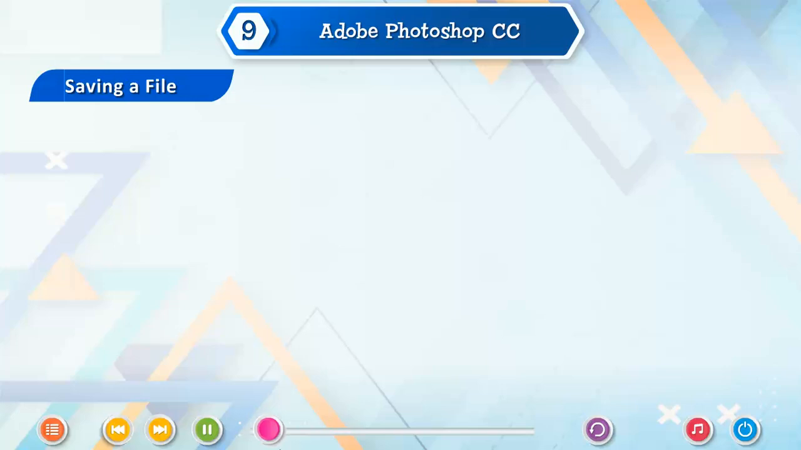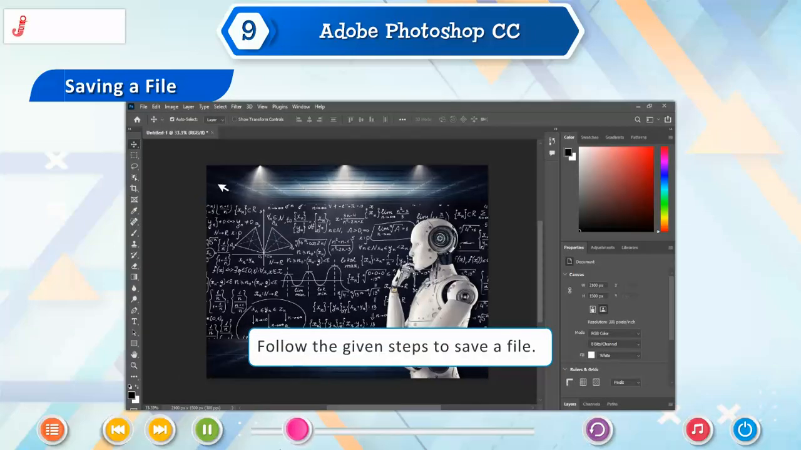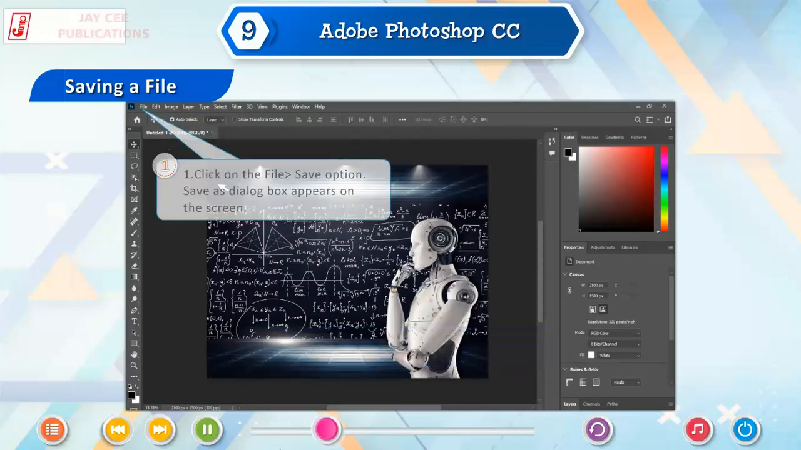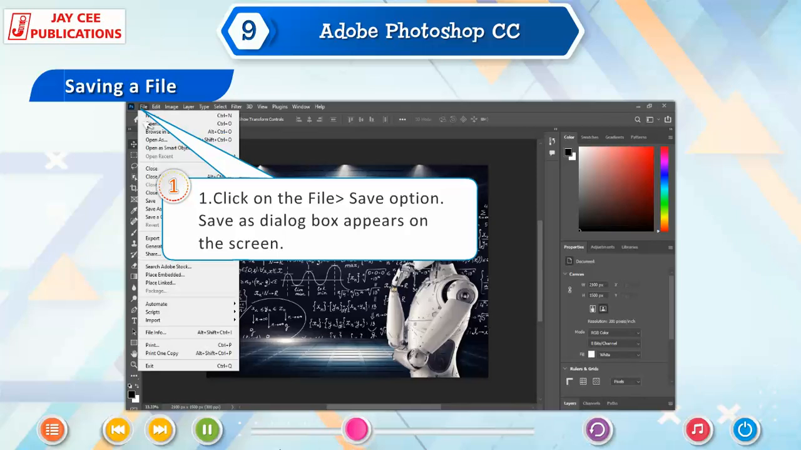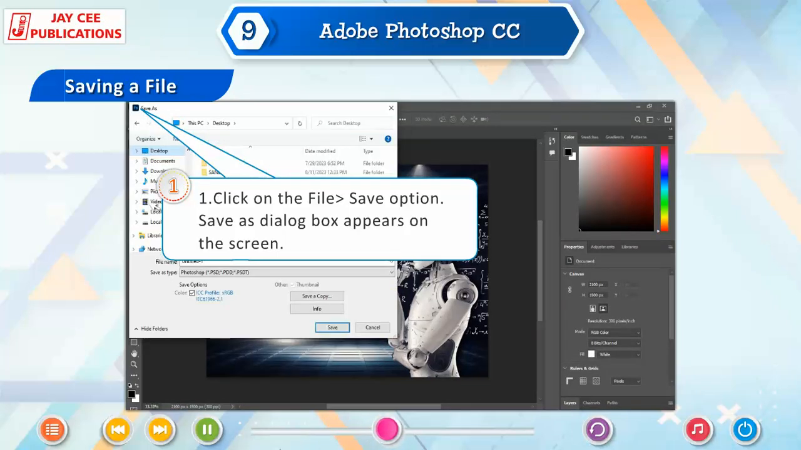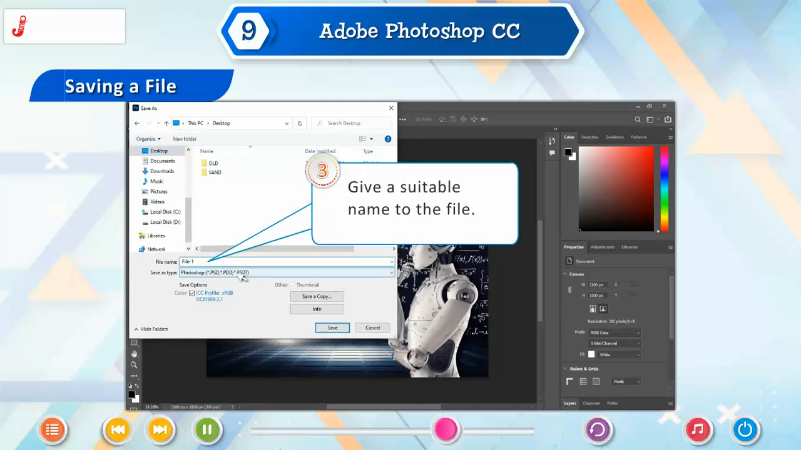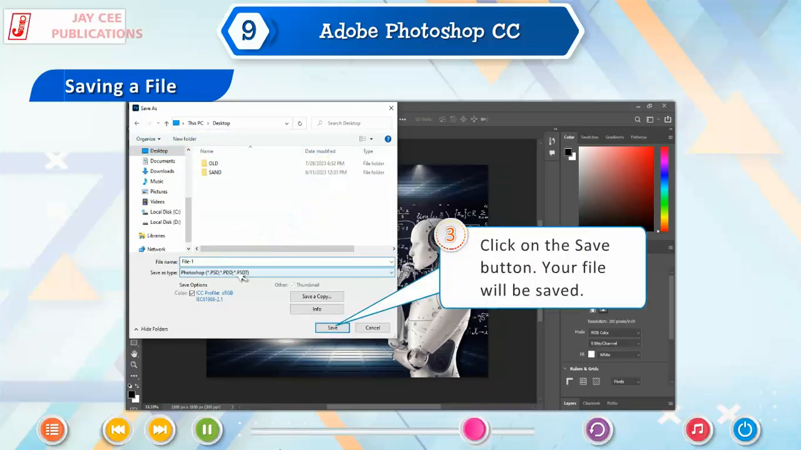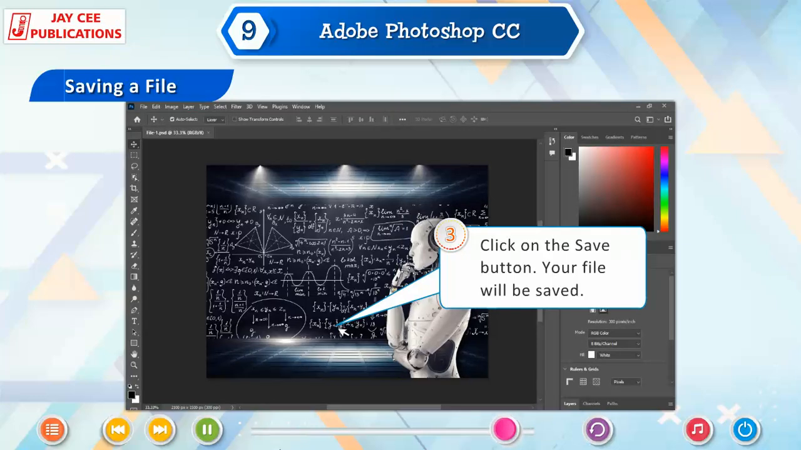Saving a file. Follow the given steps to save a file. 1. Click on the file, go to Save option. Save as dialog box appears on the screen. 2. Give a suitable name to the file. 3. Click on the Save button. Your file will be saved.